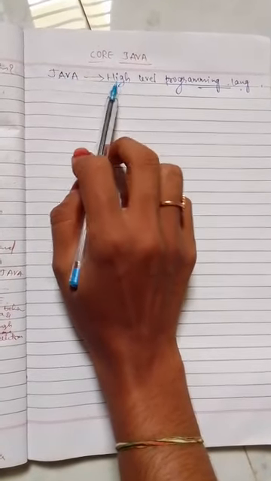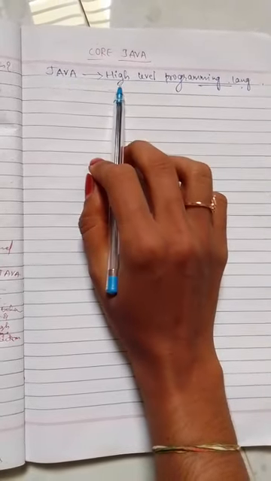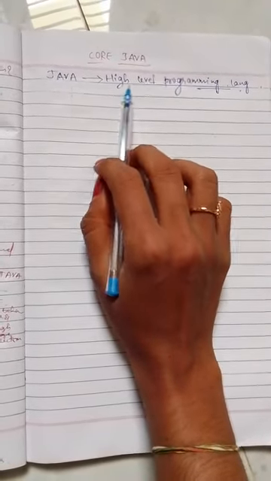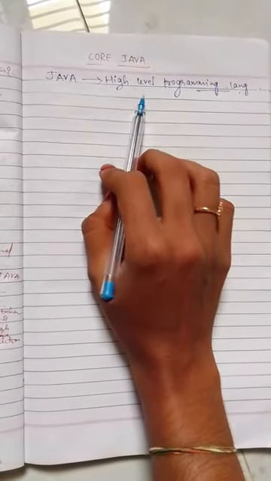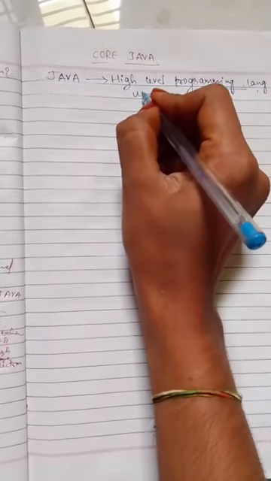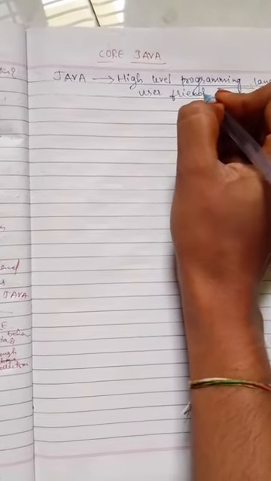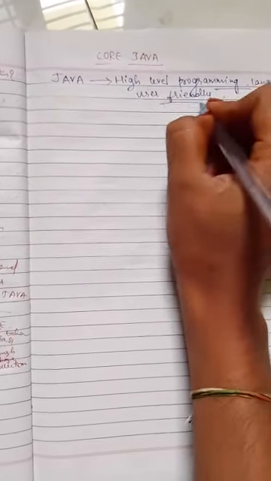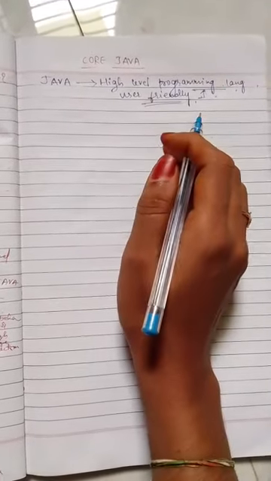Then why do we call Java a high level programming language? Because whatever task we perform using Java, the outputs we get are user friendly. We get user friendly output. That's why we call Java a high level programming language.